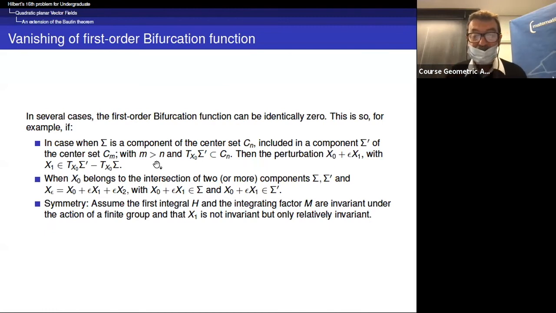This is a situation which was discovered by Henrik Johanneck. I will talk about him soon. Or when X0 belongs to the intersection of two or more components, sigma and sigma prime.